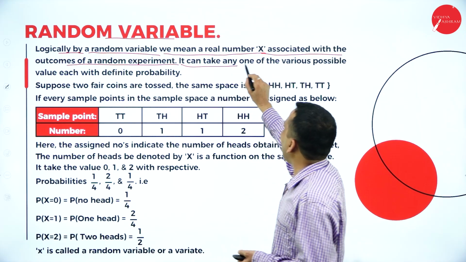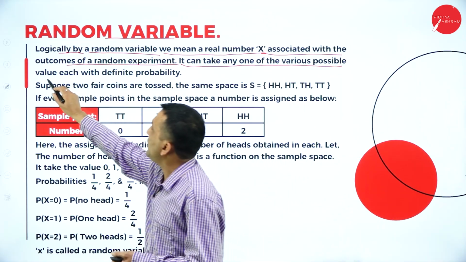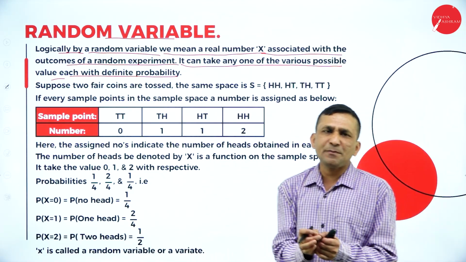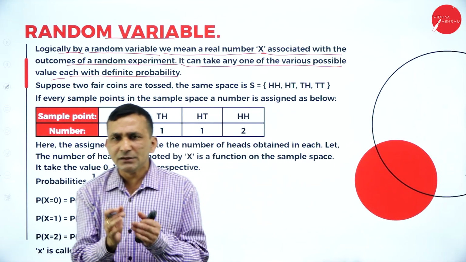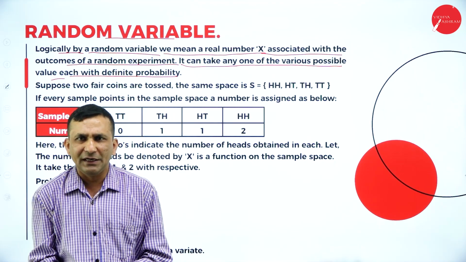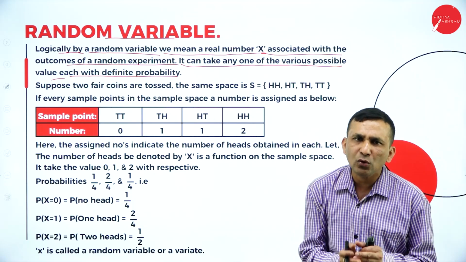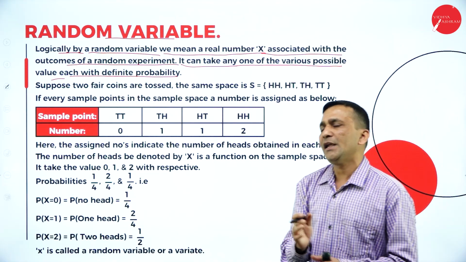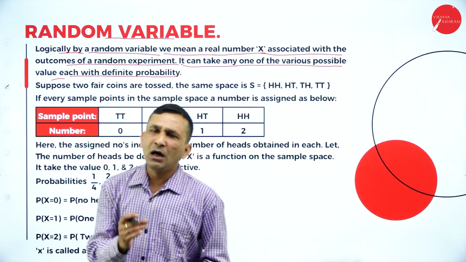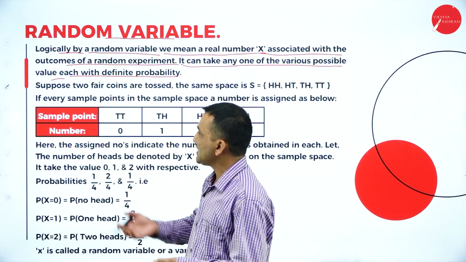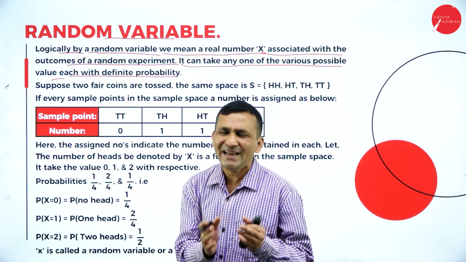So it can take any one of the various possible values, each with a definite probability, because in any experiment we conduct, you have to get a probability. So you are assigning a probability. In the case of one coin we assign 1 by 2 or 0.5. In the case of one dice we write 1 by 6, 0.16. So like this, the assigning is completely based on the x series.